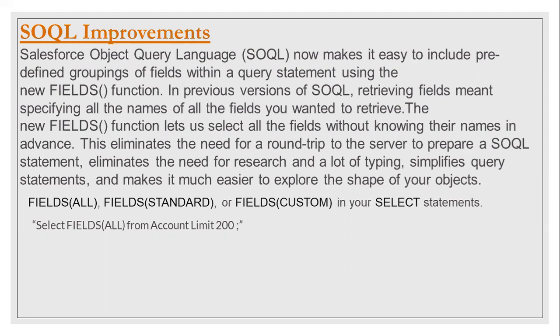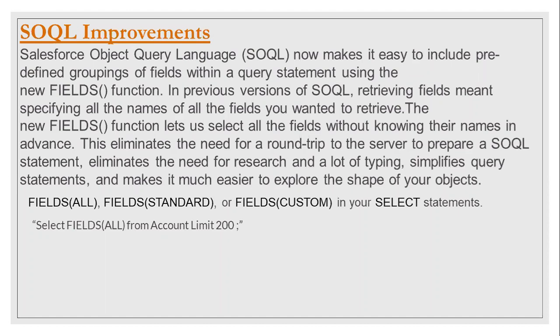This is similar to SQL, where we can write select star from something. So this feature is similar to that. For users, if you have 50 or 60 fields, there is no need to put in commas, which would take a lot of time. This eliminates the round trip of preparing the query and researching and remembering all the API names.